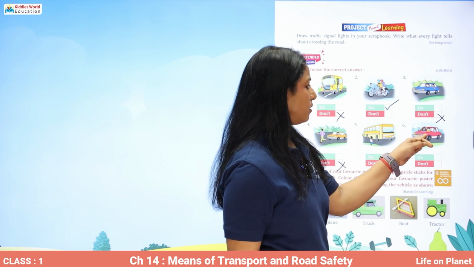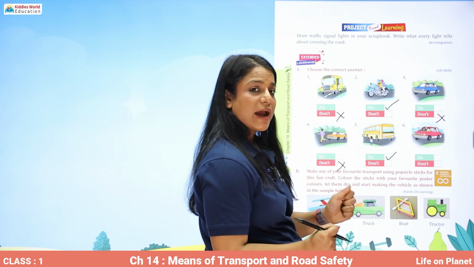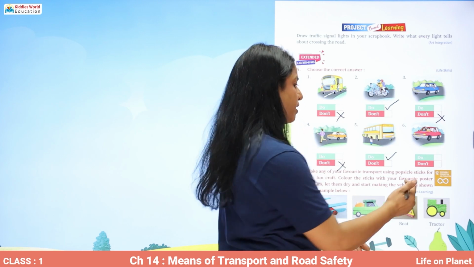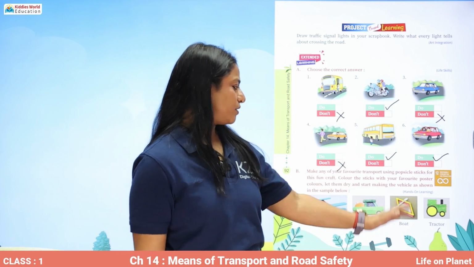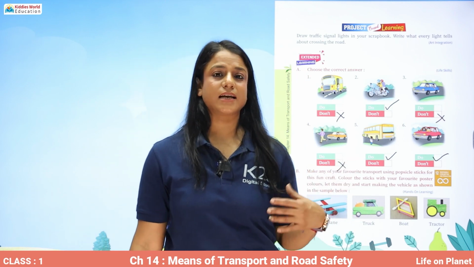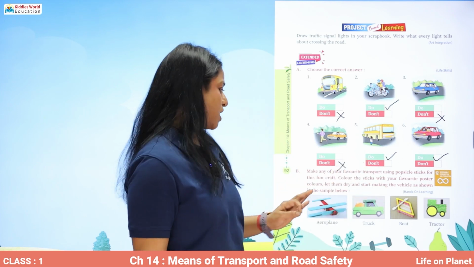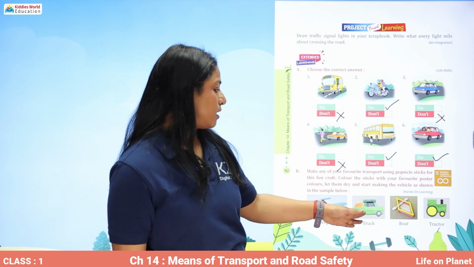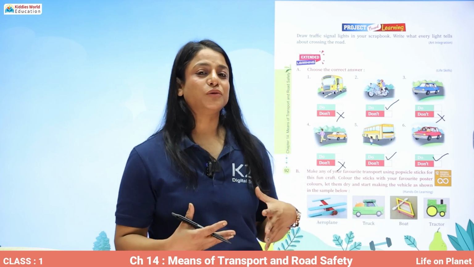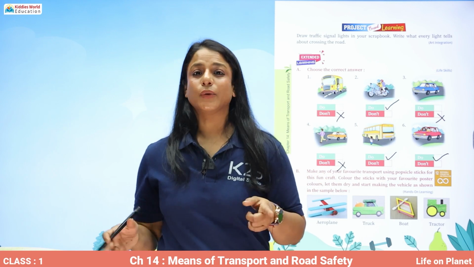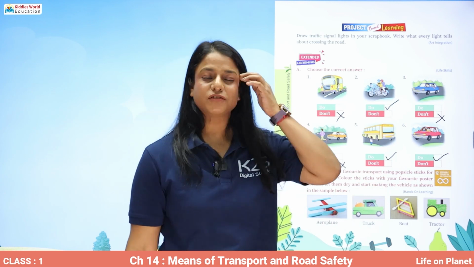So, shall we sit with our windows closed and our body parts inside the windows when the vehicle is moving? Yes. Alright, so there are some craft work given over here. With the help of the ice cream sticks and colors, you can make different means of transport. Like an aeroplane is given over here, a truck, a beautiful green truck, a boat and a tractor. Just try to follow these pictures. You can take help of your parents, or you can work in groups and make these means of transport.